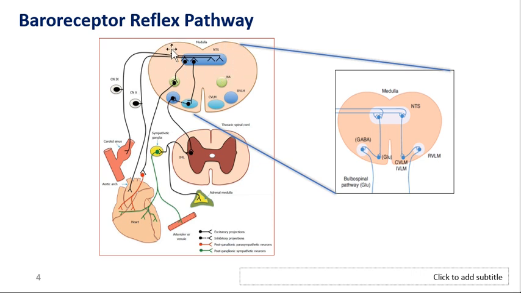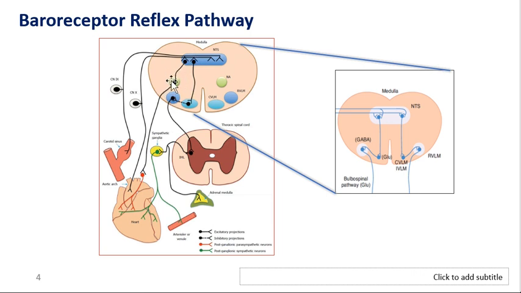Now what is this NTS going to do? There are some glutaminergic neurons on two areas, CVLM and RVLM. If there is high BP, it's going to stimulate NTS, and NTS is going to stimulate the vagus nerve.